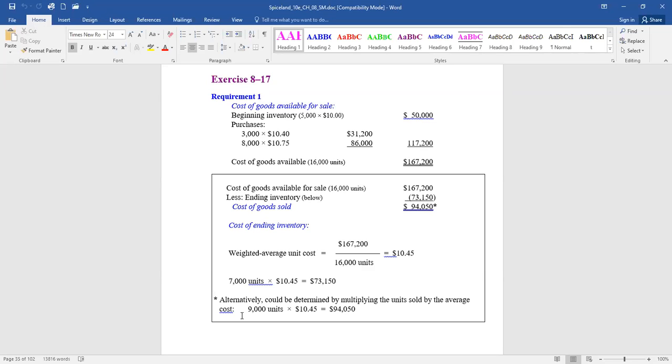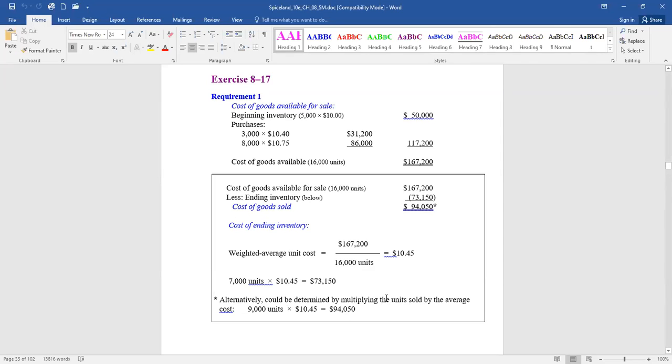And you could double check that. How? Well, you had 16,000 units you could have sold. You have 7,000 left. So you sold 9,000 units. Multiply that by $10.45 per unit, the average cost. In the periodic system, we look at the whole year at one time.